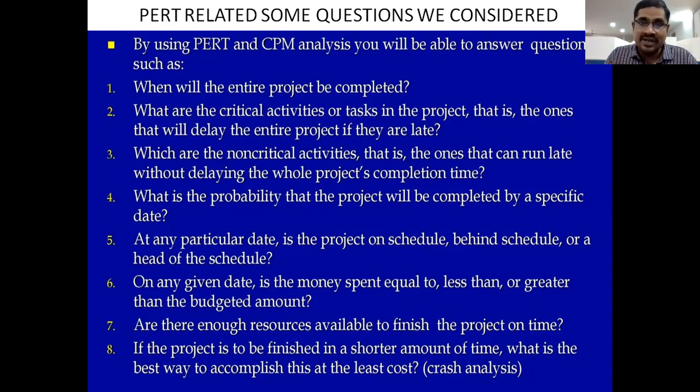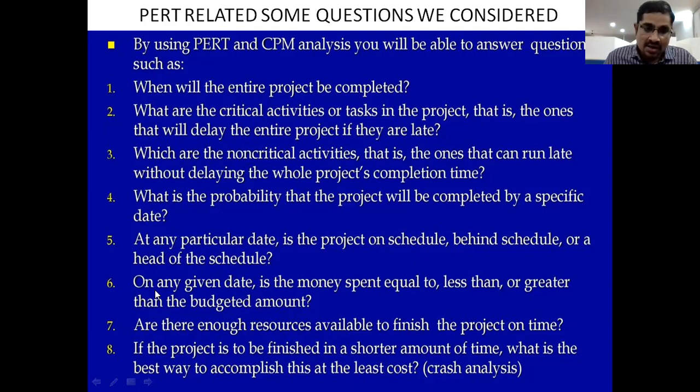So compare this schedule with the actual performance of each and every activity. Checking our actual performance with the planned performance on a particular date tells us whether the project or contract is on schedule or not.